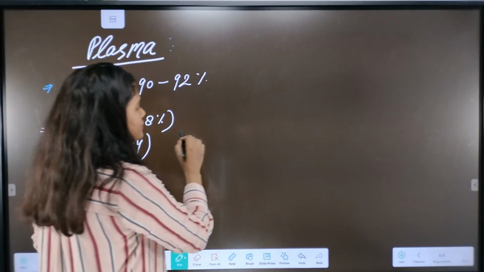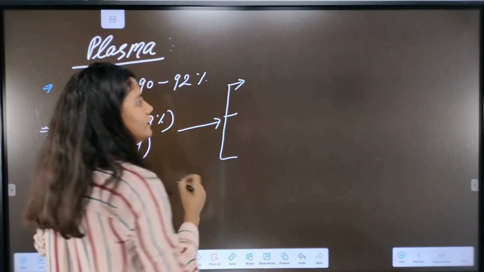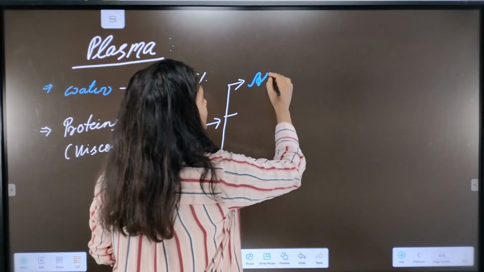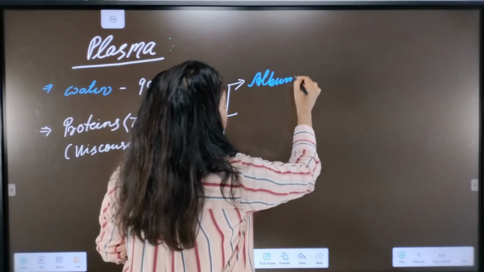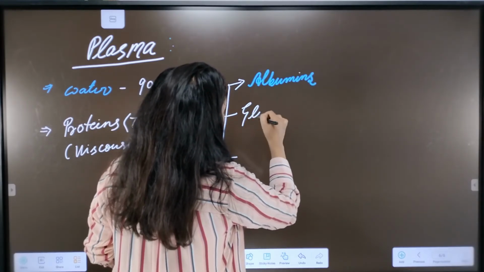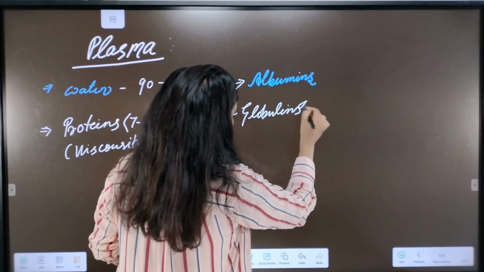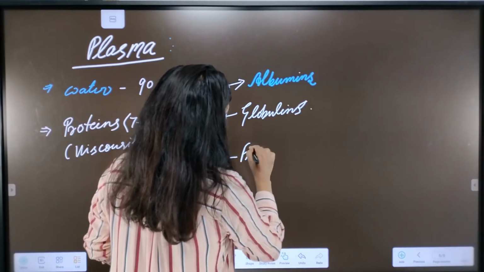And in plasma 3 types of proteins are found. The most important are the albumins. Second one, globulins, and fibrinogens.